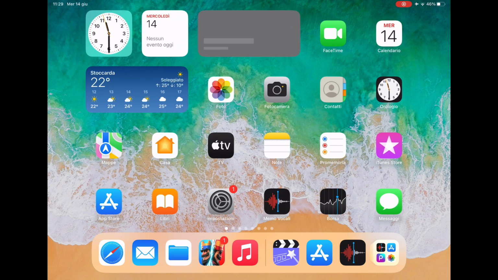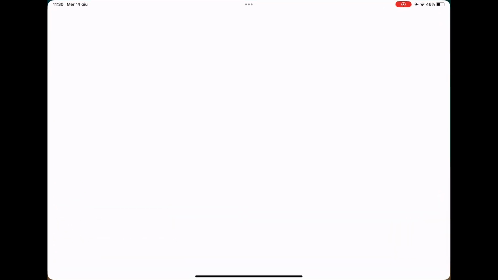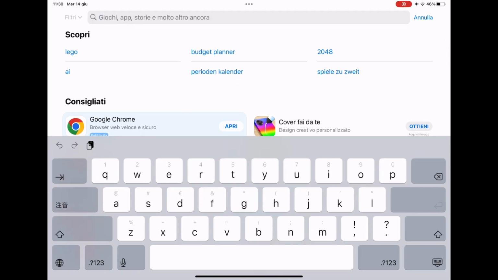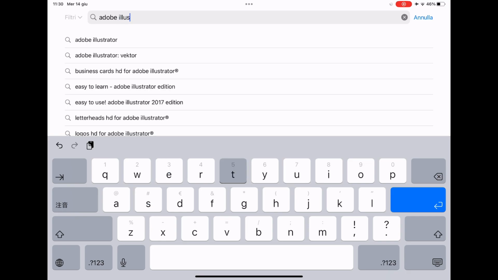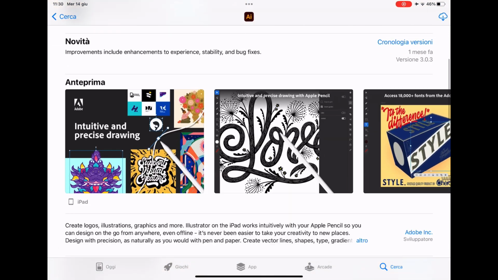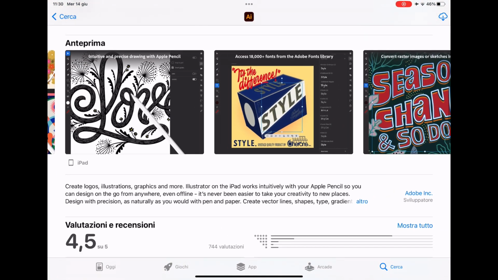On the first page, you should find the App Store. You click it and you are in the App Store. In the search bar, you write Adobe Illustrator. You pick the first one. You see it on the right. Always the first one, because maybe the other ones aren't original. You check that it's original. Yes, it seems so.